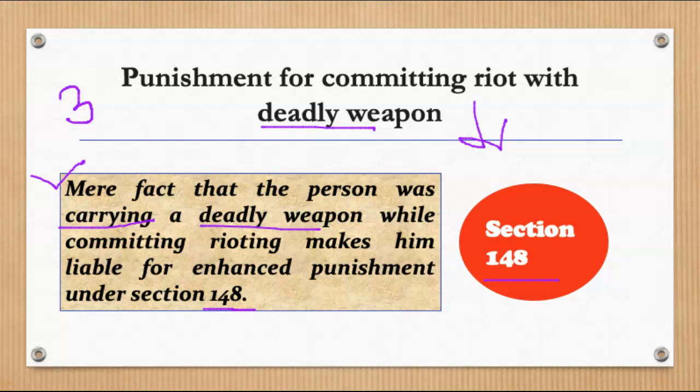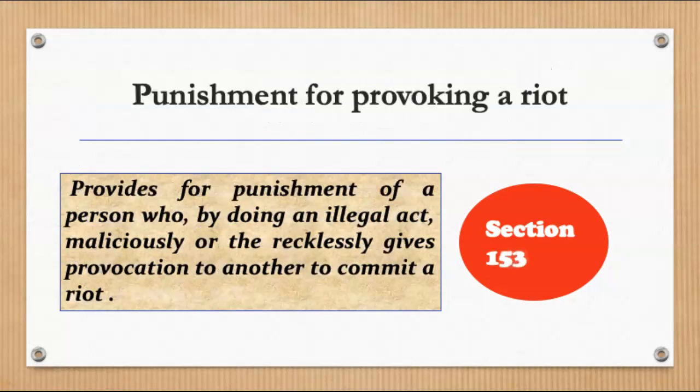Under section 147. That's the basic section for your punishment for the offence of rioting, and an enhanced section will be prescribed for only that person who is in possession or who is using that deadly weapon in the riots.